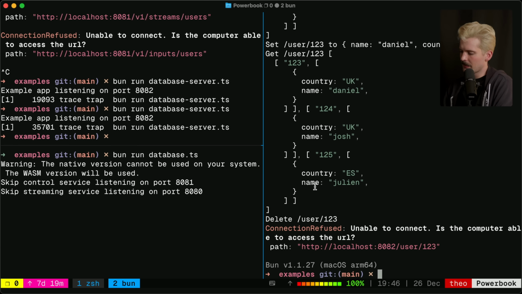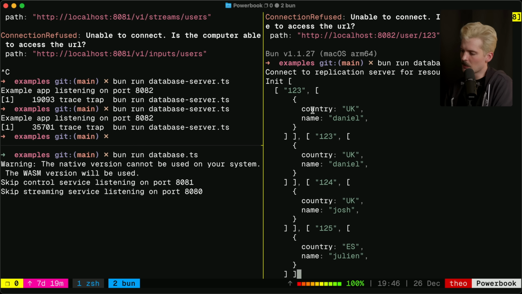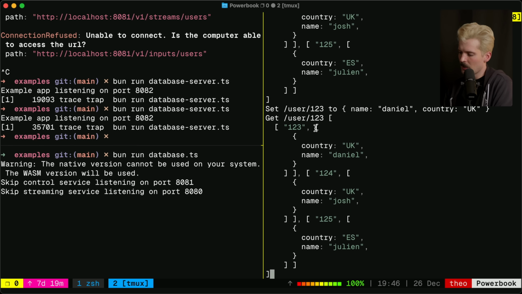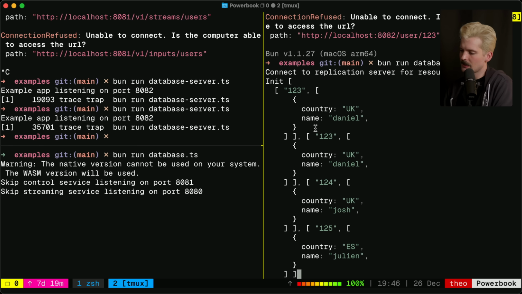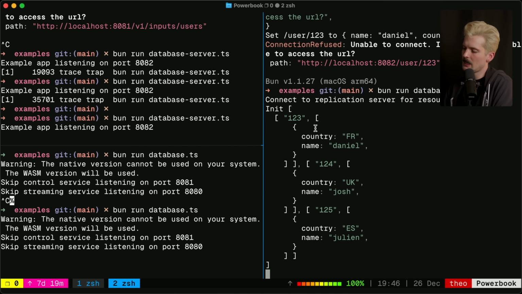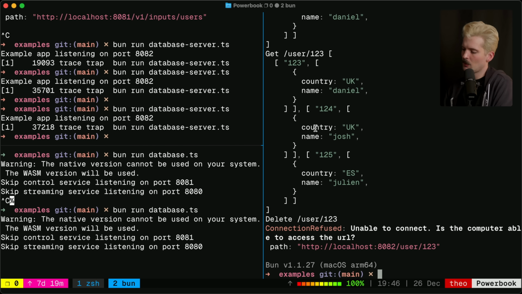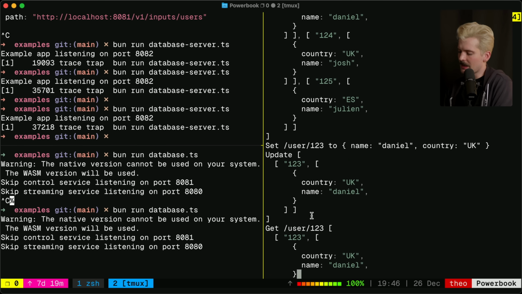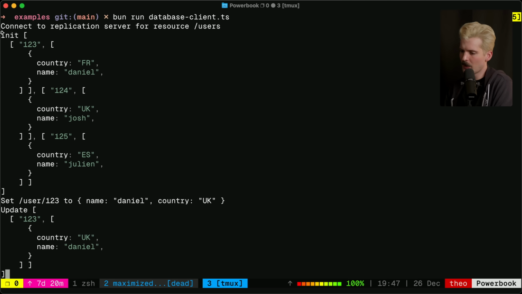We see the init response. So we see actually that 123 is Daniel because that's what it was set to because I ran the code before. And since the value was already set to that, no update happens. But if I nuke that default database state, we'll see the update comes in before that second get call comes in. First, we have this init call.